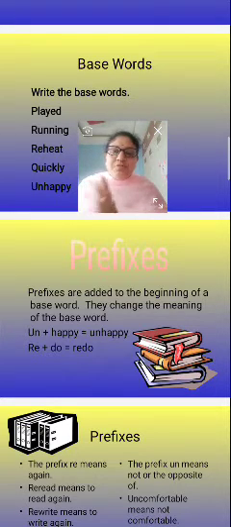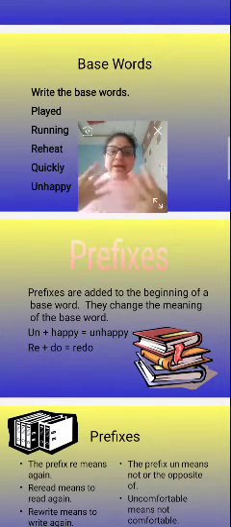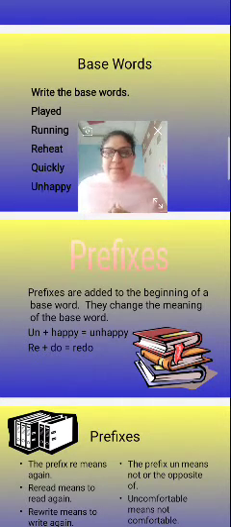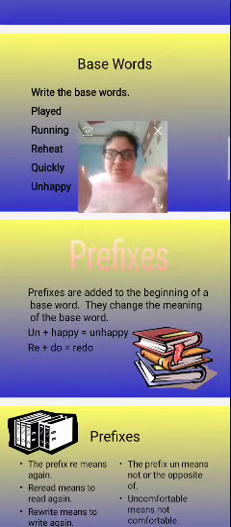So what are the prefixes? Prefixes are added to the beginning of a base word. So they change the meaning of the base word also. How? Let us see. Un plus happy is equal to unhappy. Without adding the prefix, the original base word is happy: my friend is very happy, I am very happy. Unhappy. So happy and unhappy are opposite words.